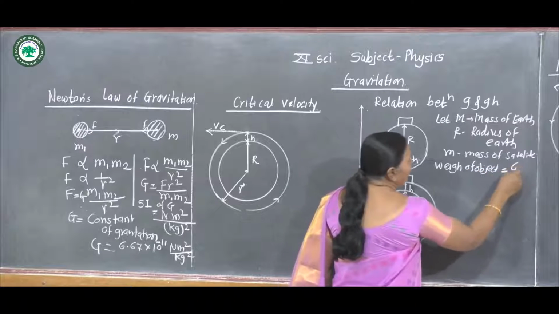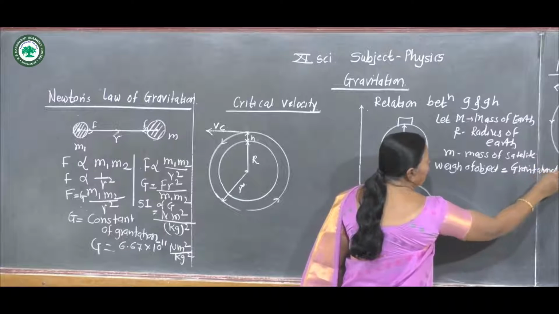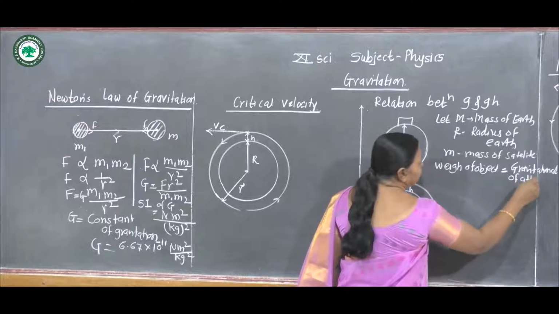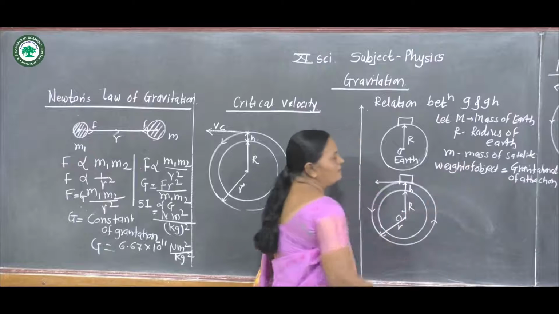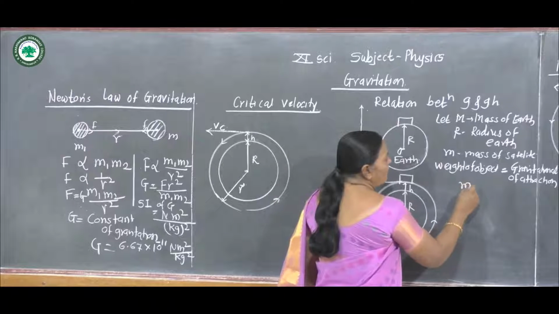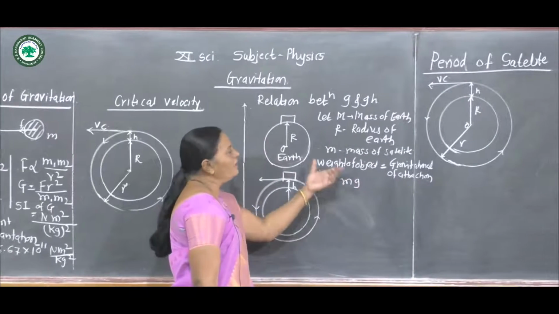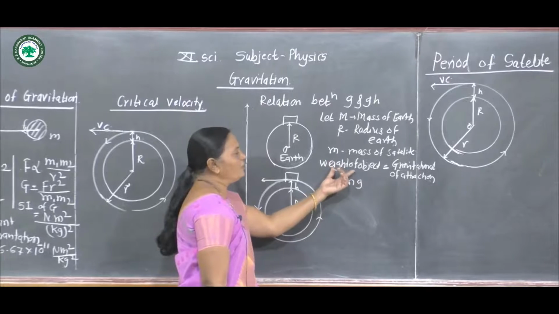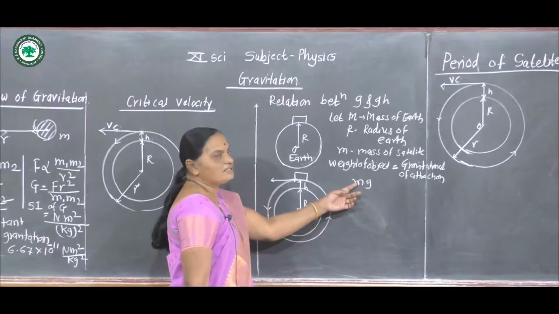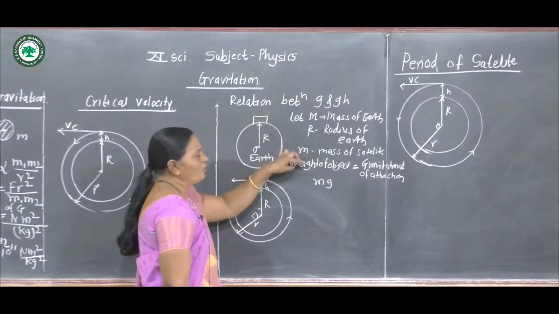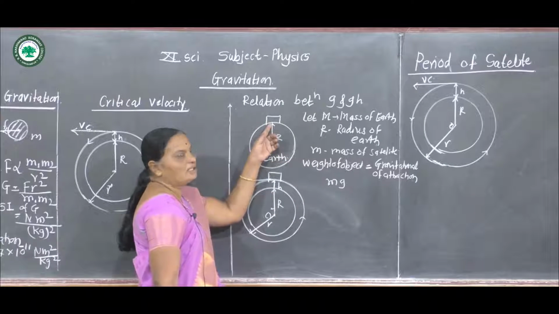is balanced by the gravitational force of attraction. You know, the weight of the body is a force, it is directed downward, and the weight of the object, the mass of the satellite, is given by mg, where m is the mass of the satellite, and g is the acceleration due to gravity of the earth on the earth's surface.